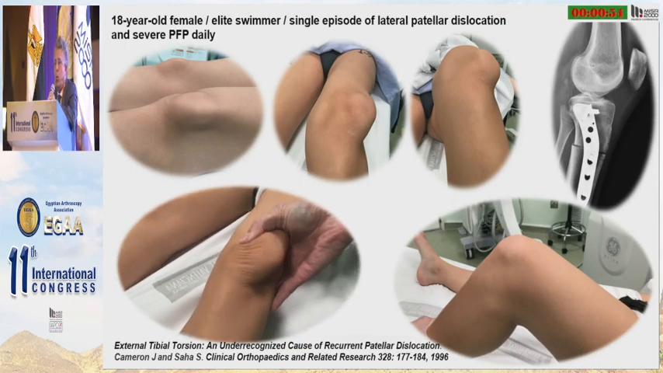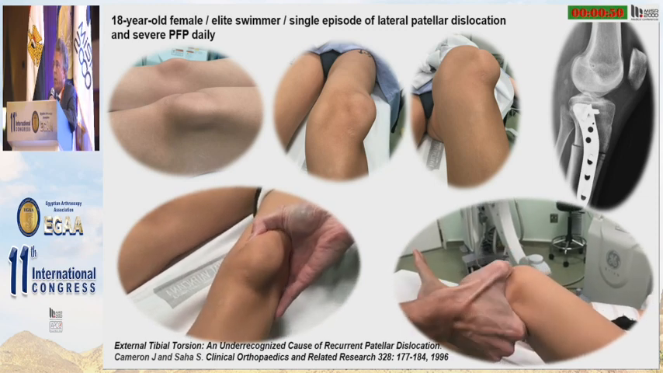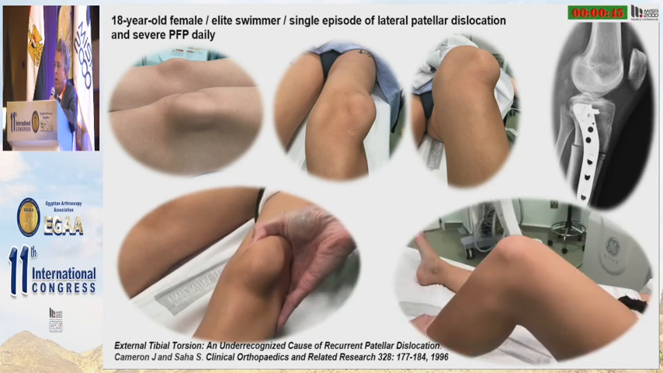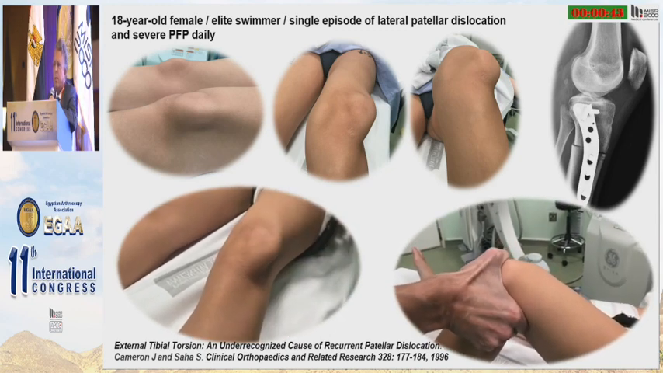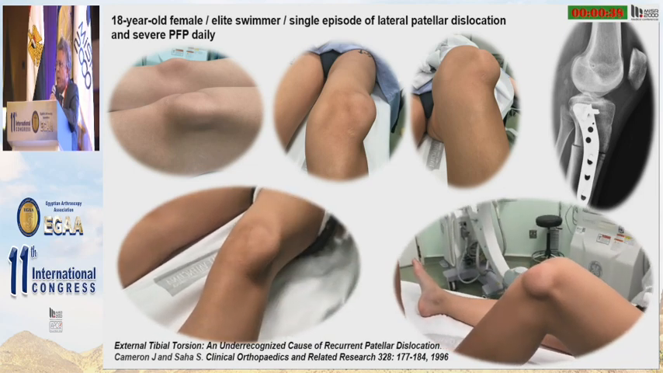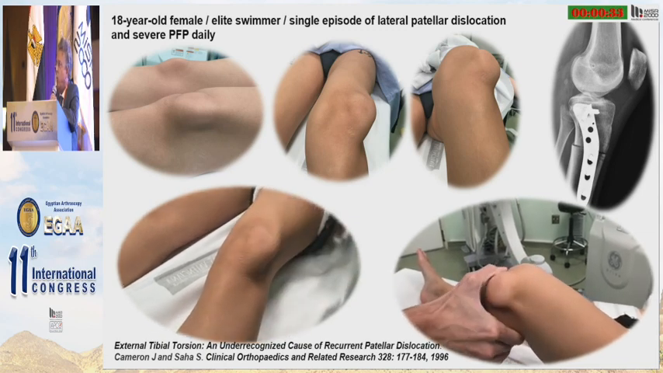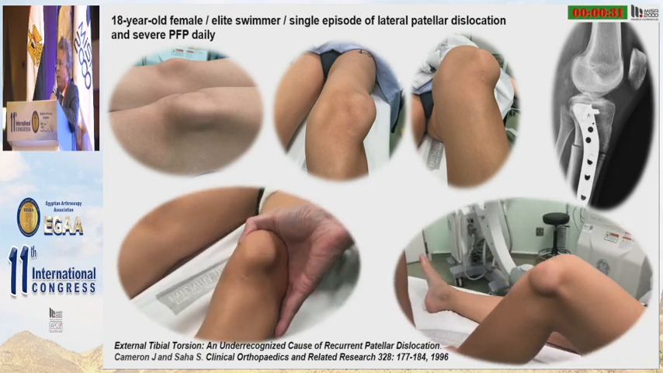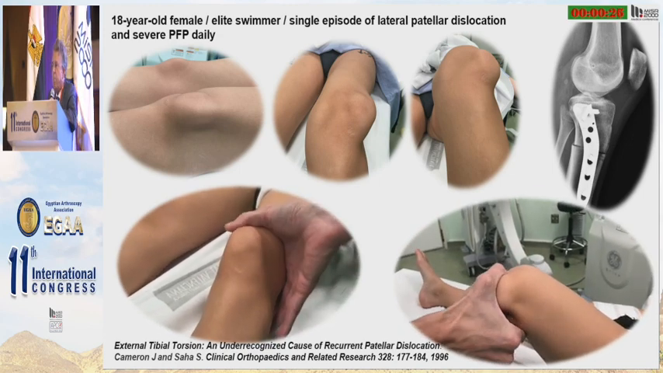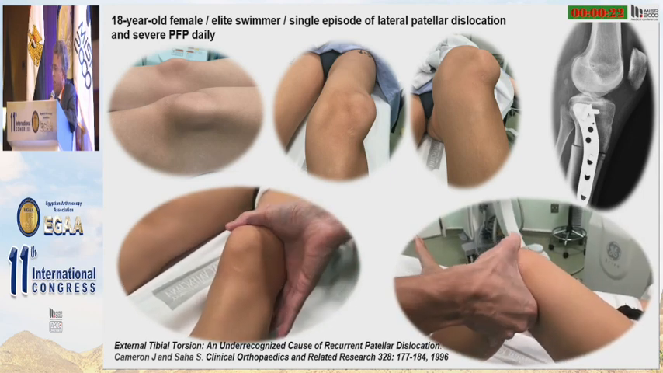Finally, I'd like to show a case to highlight the importance of tibial maltorsion in the genesis and treatment of patellar instability. This is the case of an 18-year-old female, elite swimmer, with a single episode of lateral patellar dislocation and severe patellofemoral pain daily. In this case, I perform an infratuberosity rotational tibial osteotomy associated with an MPFL reconstruction.